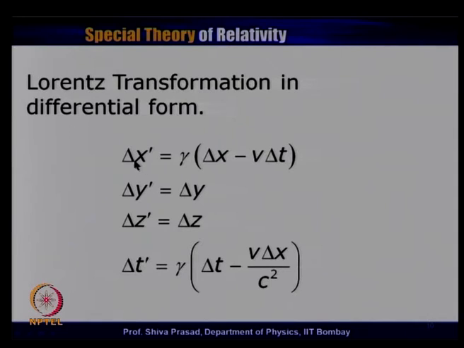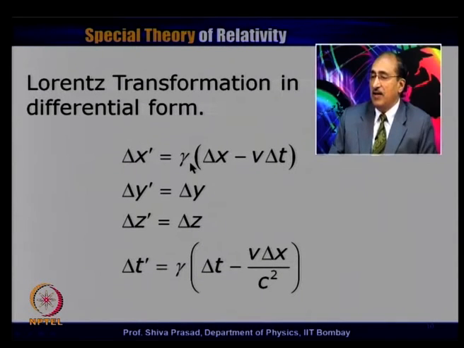So, let us first look at these two equations, delta x prime and delta t prime. I just divide delta x prime by delta t prime. Delta x prime is gamma (delta x minus v delta t). Delta t prime is gamma (delta t minus v delta x by c square). In the next transparency, I have just this equation divided by this equation.